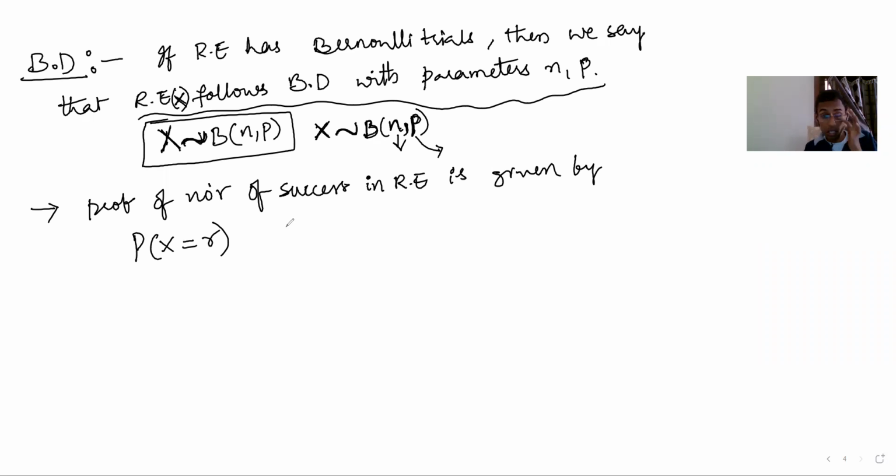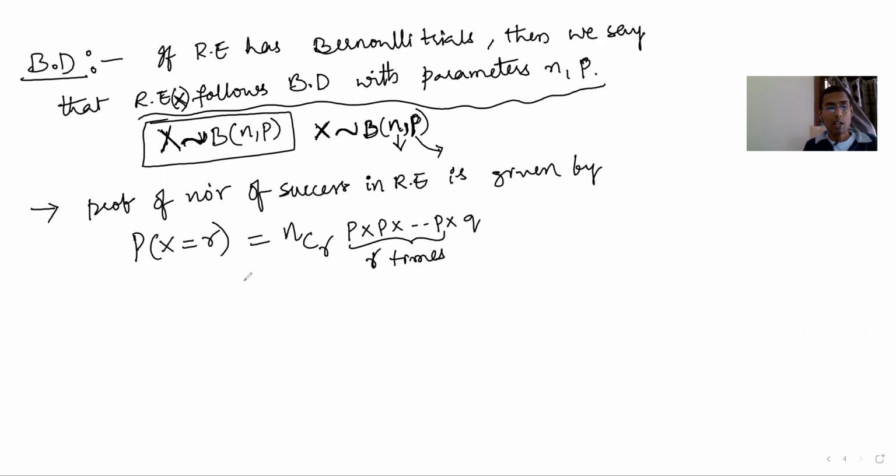That means out of n trials, you select r places. There you need success, which means probability P. You arrange P there, r times. We are multiplying because the events are independent. Then next, q, how many times? n minus r.